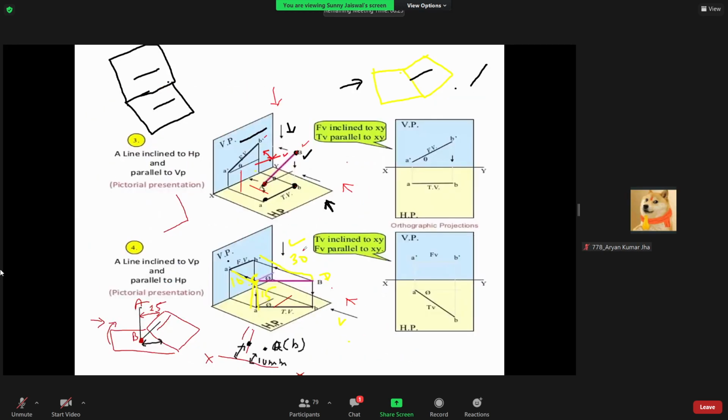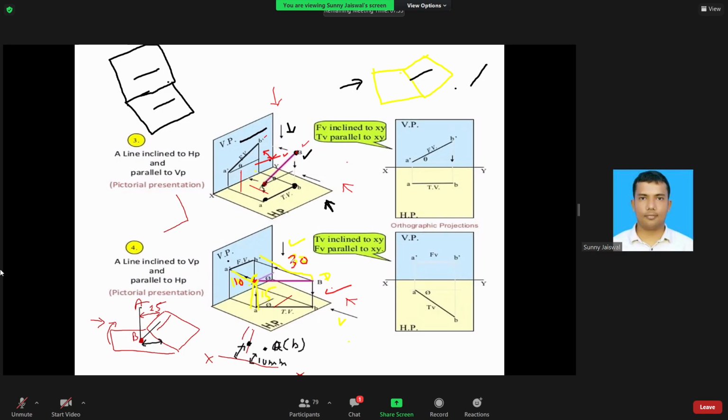Try to visualize this situation. A similar situation is given. Here there is a line which is parallel to the horizontal plane, but it is inclined with the vertical plane. I can say it in two ways: this line is inclined with the vertical plane, or this end of the line is at some distance from the vertical plane, 10 mm. Or I can also say another end of this line is at 30 mm. You just visualize this.